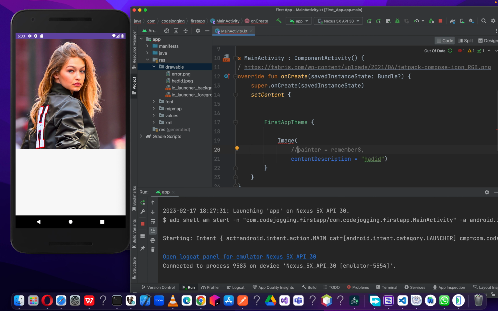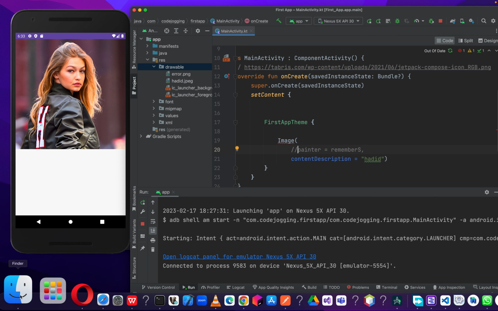One is Glide, and then we have Coil. We have a lot of libraries that you can use to retrieve an image from the server or from the cloud. In this video we are going to learn how to use Coil Compose. So we have to visit their platform.